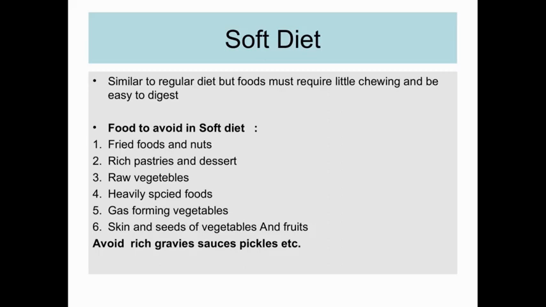So your soft diet consists of everything: carbohydrate, protein, fat, according to your RDI, and it is the type of food that is given to the patient in a soft form. For example, in Bengali you have this gola bhat.